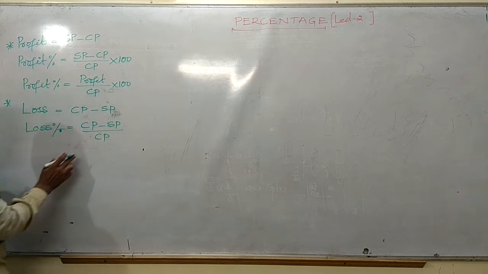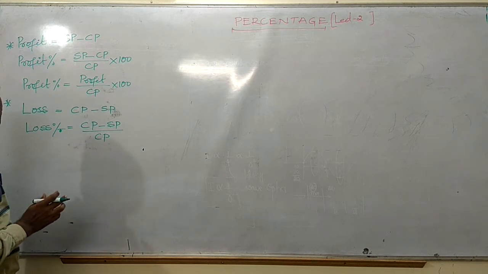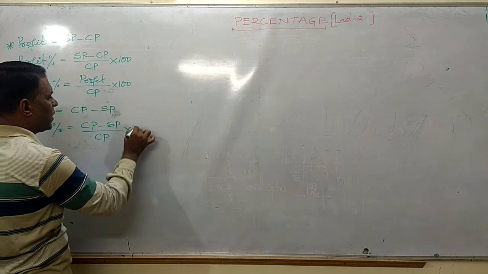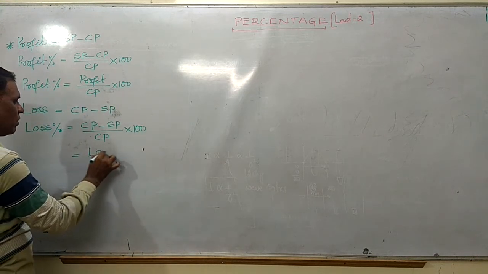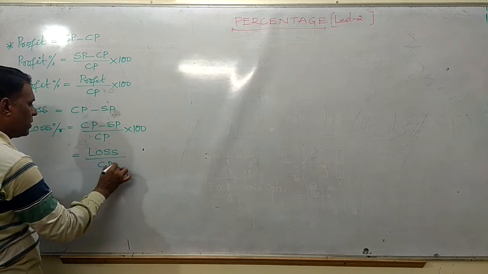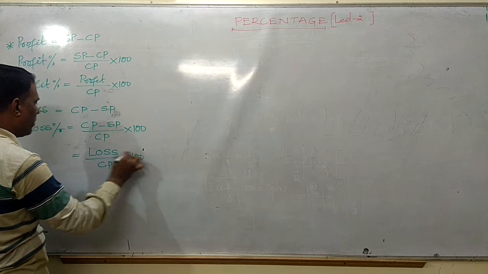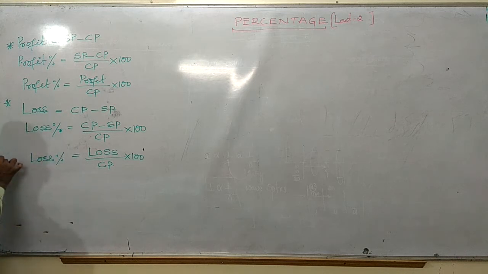Here in the denominator, it always represents the initial value, friends, into 100. So it is nothing but loss divided by cost price into 100, friends.